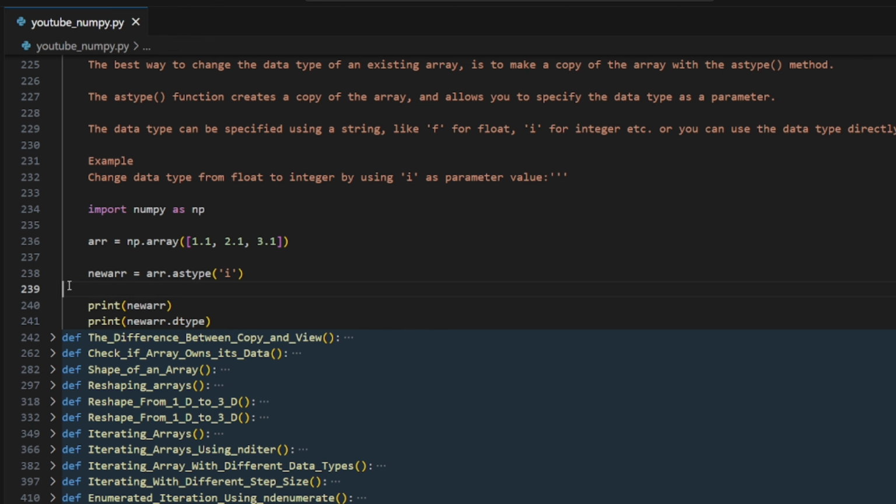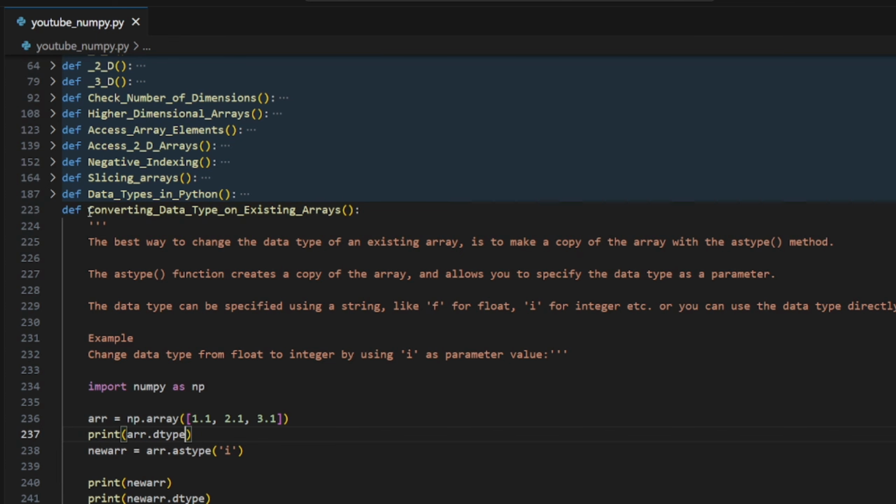But in a NumPy array we have this flexibility. You simply write the array name and print array dot dtype to know the data type.